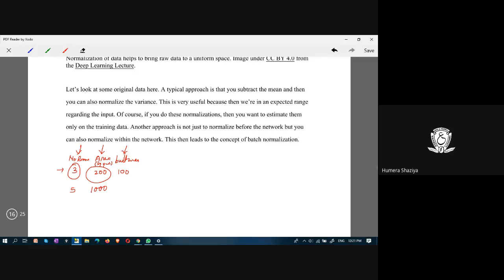How do you normalize the data? You normalize the data by dividing the feature by the total number. If you remember in our MNIST data set, the pixel values are between 0 to 255.